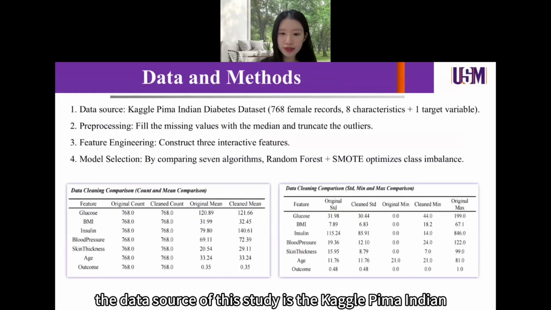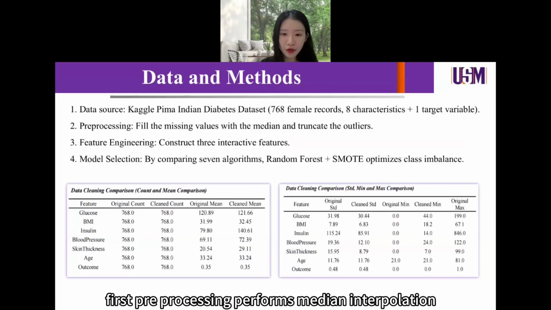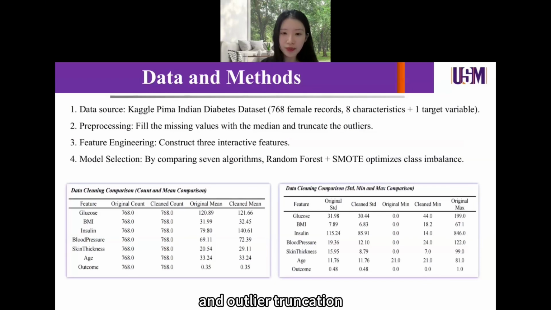The data source of this study is the Kaggle Indian Diabetes Dataset, which contains 768 female records with 8 clinical characteristics such as blood glucose, BMI, age, and a binary objective, diabetes status. First, pre-processing performs median interpolation and outlier truncation on the missing values of the source data.